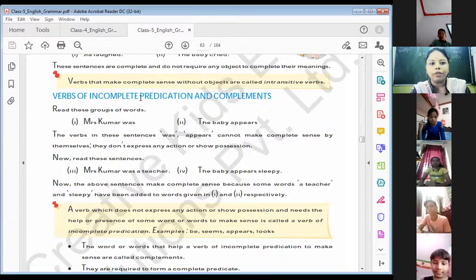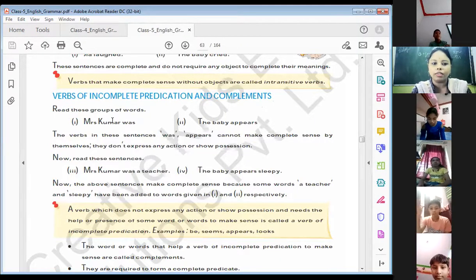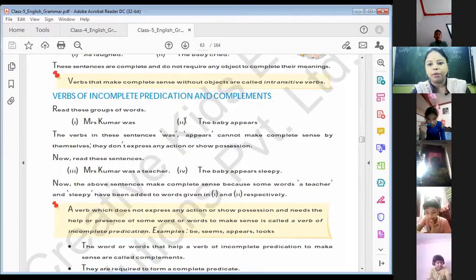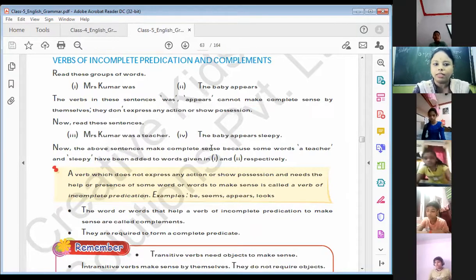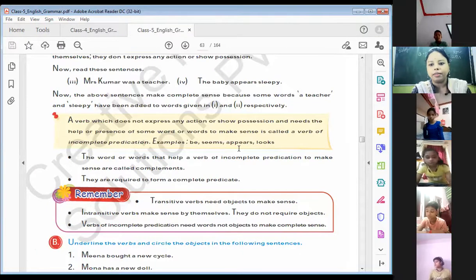Now, verbs of incomplete predication and complements. Read these groups of words: Mrs. Kumar was. The baby appears. These sentences are not complete. Now, Mrs. Kumar was a teacher. Now it is complete. The baby appears sleepy. Now this sentence is a complete sentence.